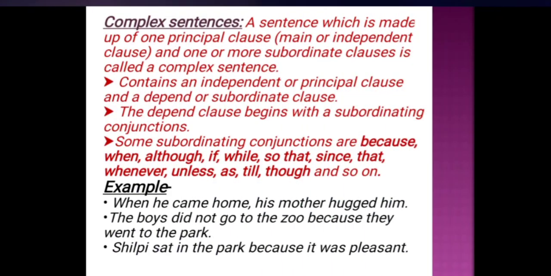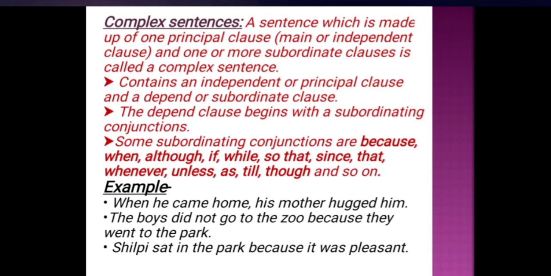Now another one is complex sentences. A complex sentence has an independent clause and one or more dependent clauses. The dependent clause begins with a subordinating conjunction. For example, when he came home, his mother hugged him. Here you can see that in this sentence one dependent and one independent clause are given.